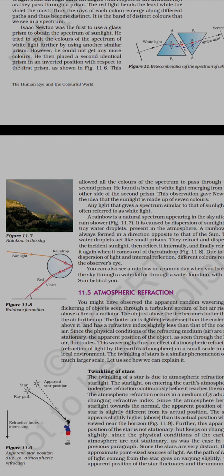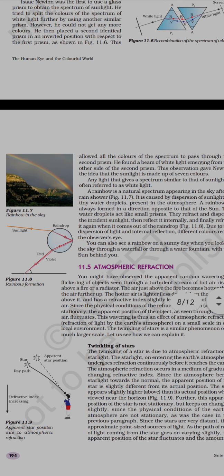So any light ray that is entering the prism will get dispersed into its 7 constituent colors. Similarly, the incident sunlight will be falling into the raindrop, and in the raindrop the internal reflection will take place, and after the reflection it gets refracted outwards and dispersed into its 7 constituent colors, and these 7 colors can be seen in the atmosphere. So we can say that the sunlight as well as the raindrop are both required for getting this dispersion in the atmosphere. So there we can see the rainbow.